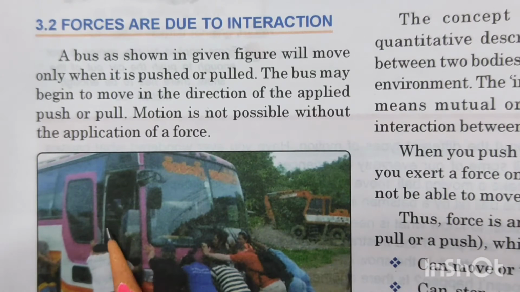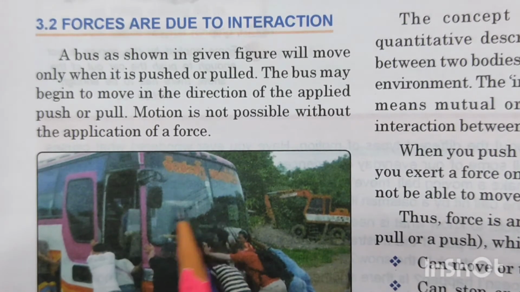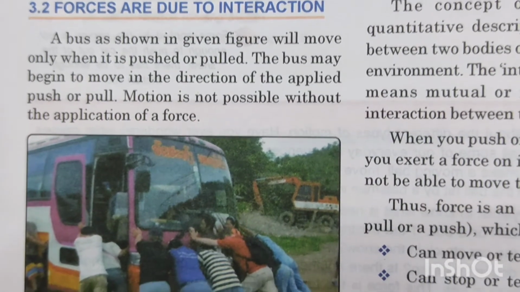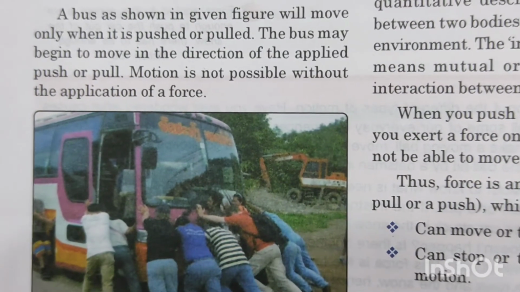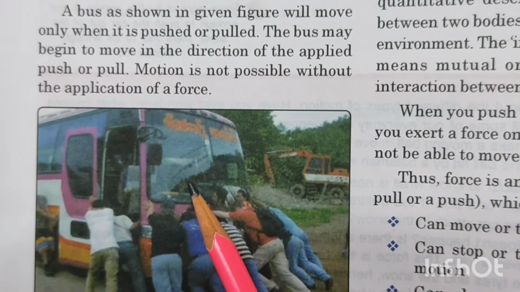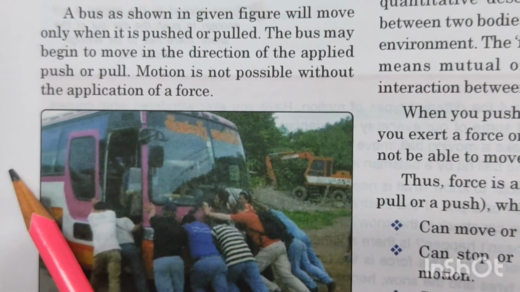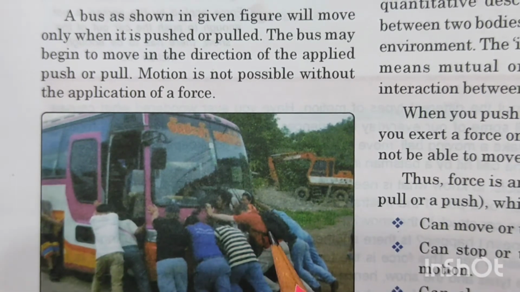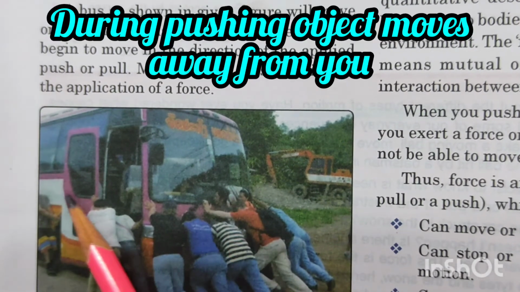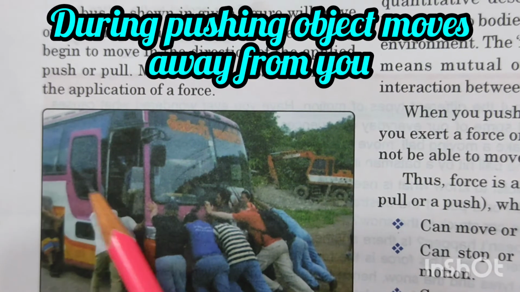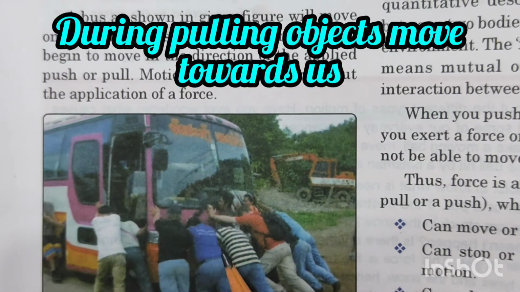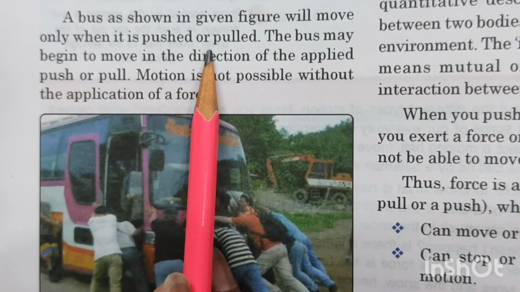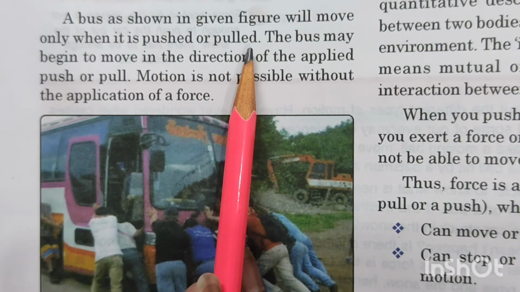Now look at this picture, children. What are they trying to show? They are trying to show that a certain number of people are together trying to push the bus. And when they push, the bus will go in the backward direction. That means it will go away from these people who are pushing. So pushing is when the object moves away, and pulling is when the object moves towards you. A bus shown in the given figure will move only when it is pushed or it is pulled.